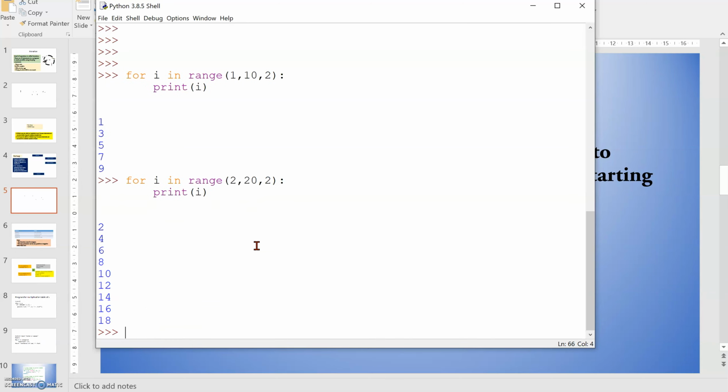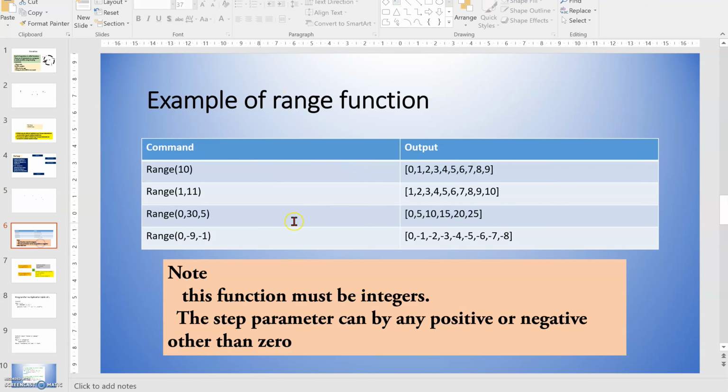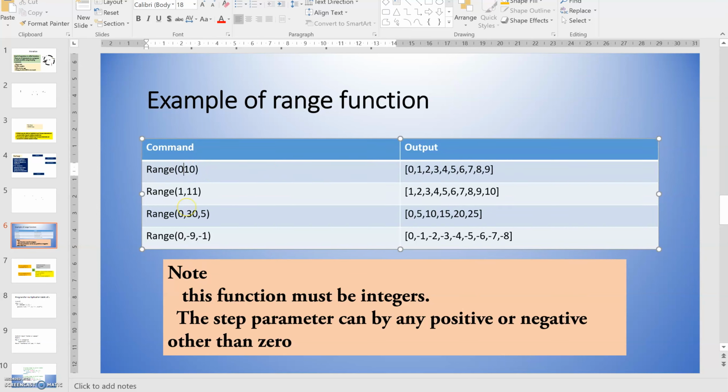So we will see that the output 20 will not be printed, 8 till 18 only will be printed for us. Clear? So when we see this example, range of 10 means 0 to 9. Range of 1 comma 11, simply you are giving only one element, it will start from, that means we have to consider the starting point is 0. If we are giving this one, that means we are taking the starting point as 0, then to 10, that's why 0 to 9.